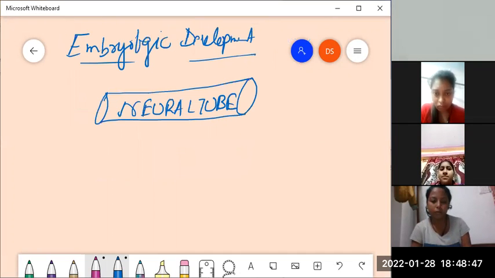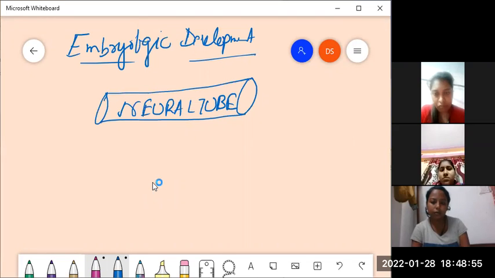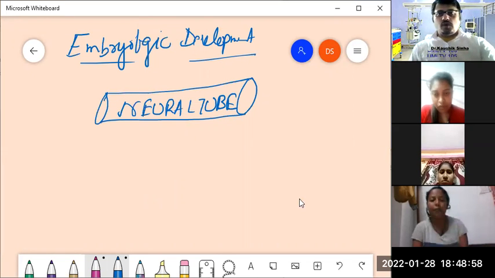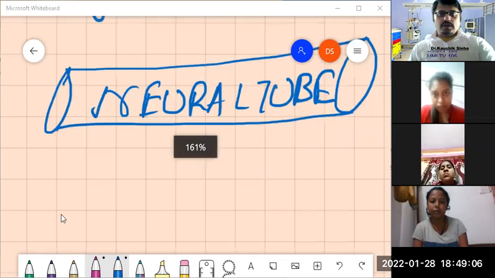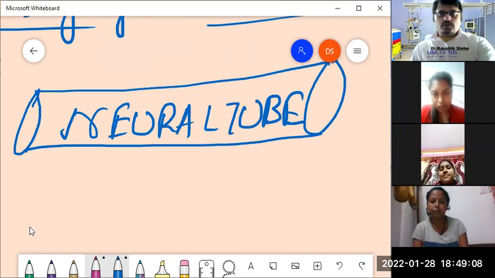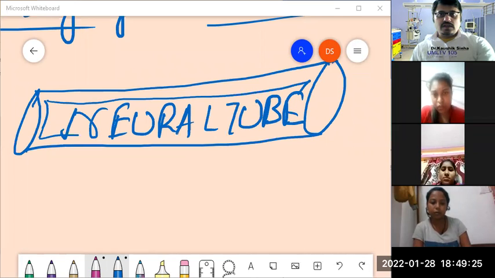The neural tube. Yes, sir. Now what happens? In this hollow cylindrical structure, the wall, I will zoom it out, I will increase it and show you that the hollow space is surrounded by a thick wall.